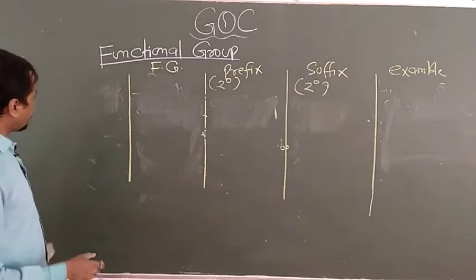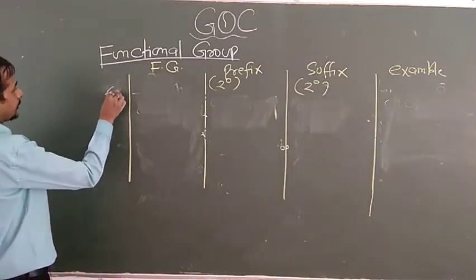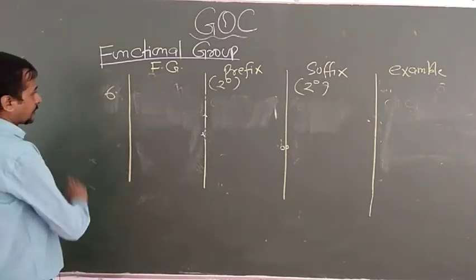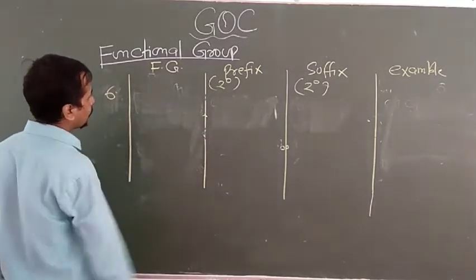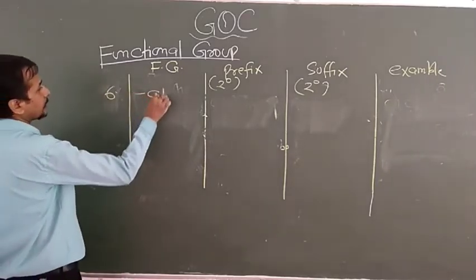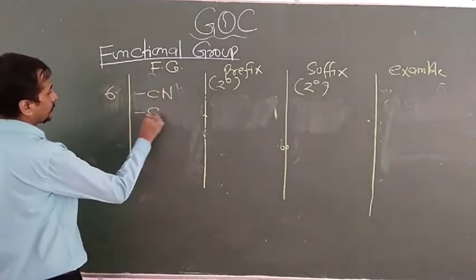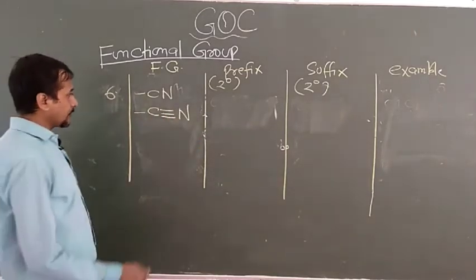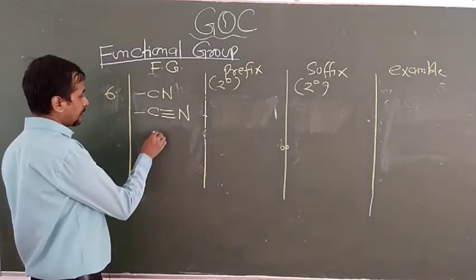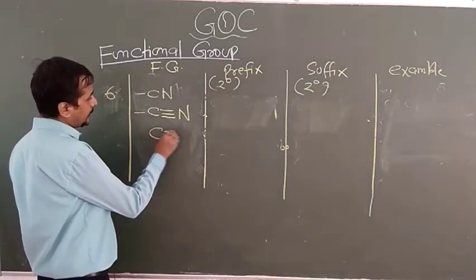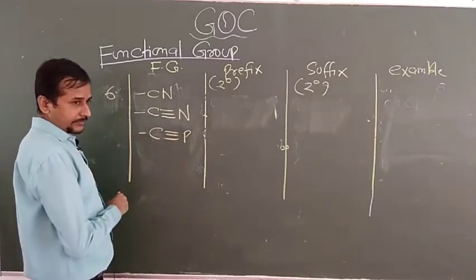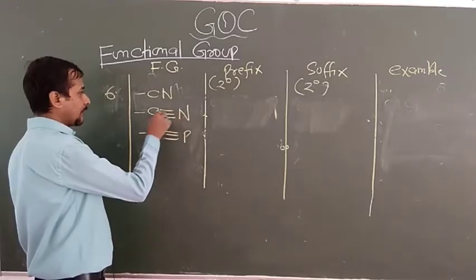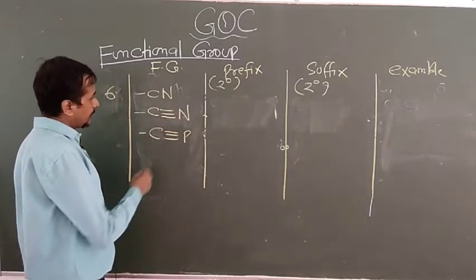Basically I am focusing here for the purpose of board examinations only. There are so many functional groups, but I have to only focus on the requirement of board examination. Now cyanide: look here, this contains a triple bond between C and N. One question may be asked: C triple bond N is possible, but C triple bond P is not possible. The reason is that both C and N have small size, so side-wise overlapping is done, and hence they can form C